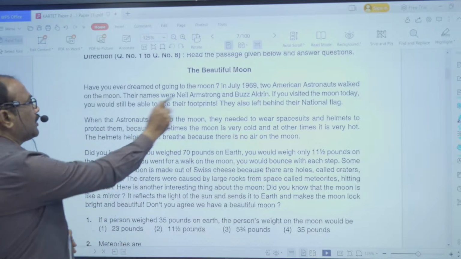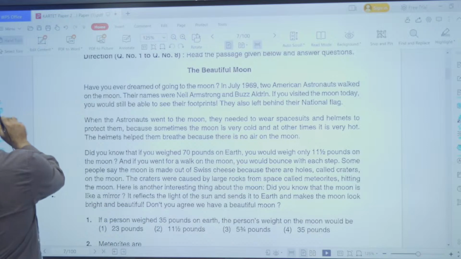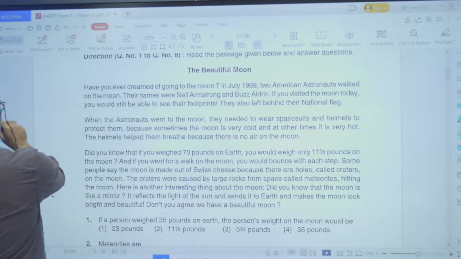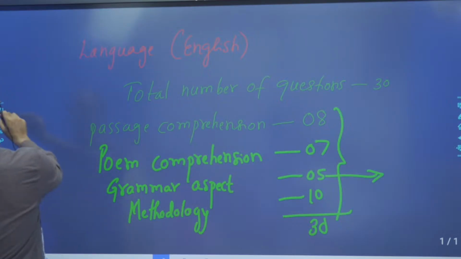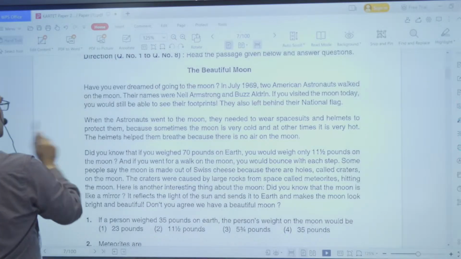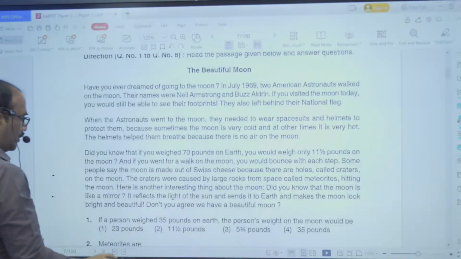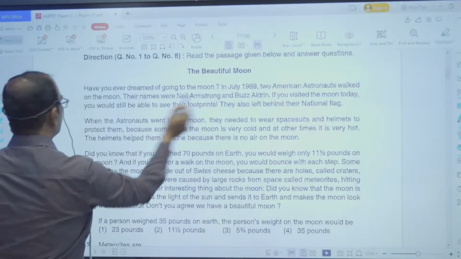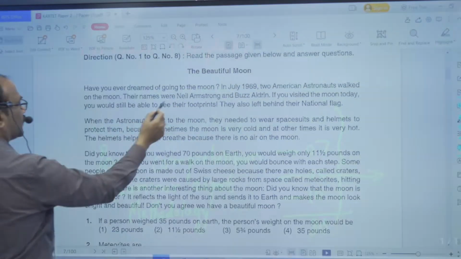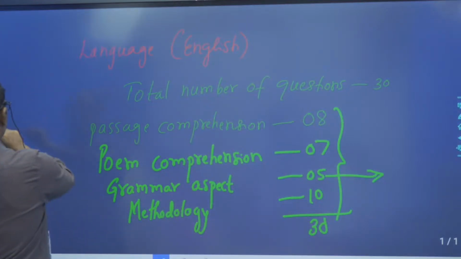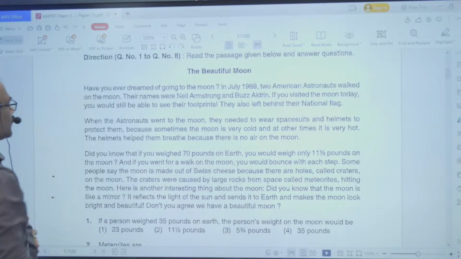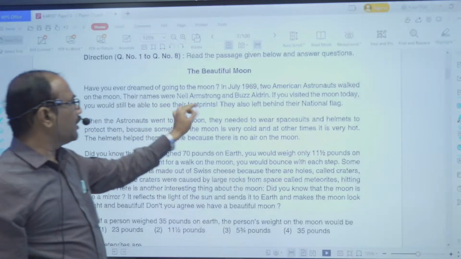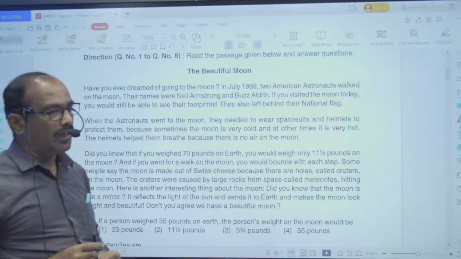So these are the two important names you have to take note of. So their names have been given here, Neil Armstrong and Buzz Aldrin.